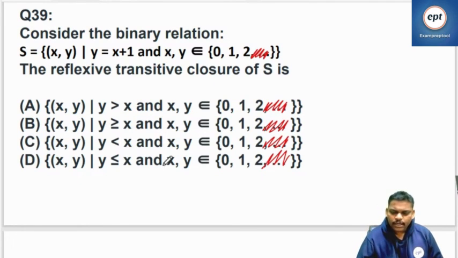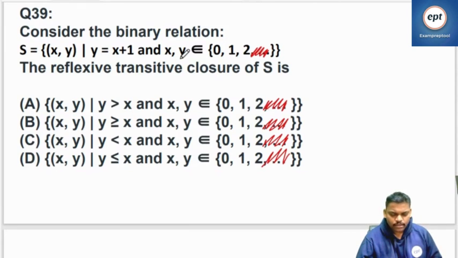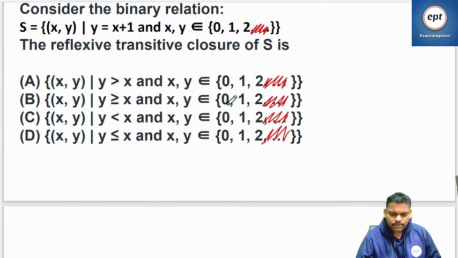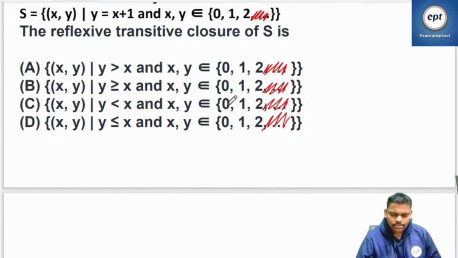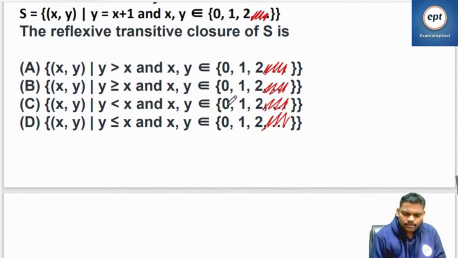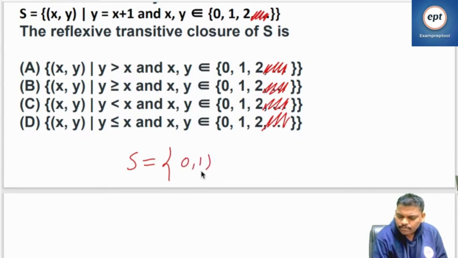So x, y belong to 0, 1, 2. Let me ask you one thing. What is S? First of all, let me write S. S is equal to (x, y), where y is equal to x plus 1. Suppose if you take x as 0, y is 1.